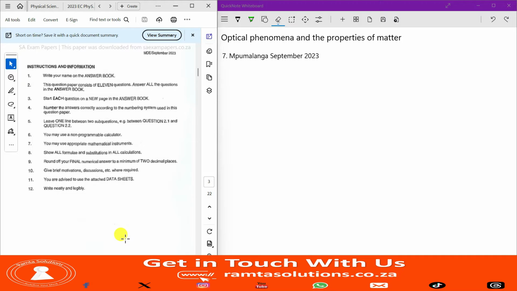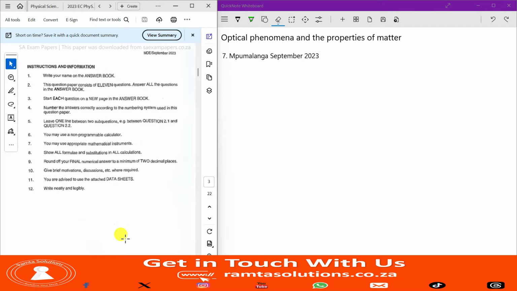Instruction 10: because this is not history, life sciences, or business studies, that is essay questions, try to give brief motivations, discussions, and so on where required. A tip is, if they say give a reason or reasons and it's 2 marks, give 2 points, or 2 reasons for each mark. Okay, just points.